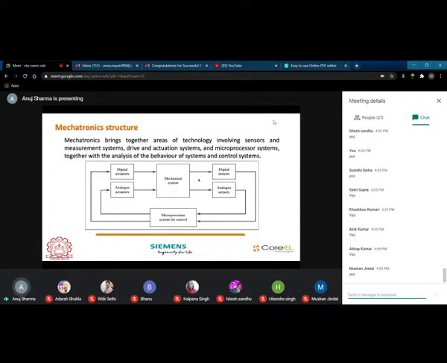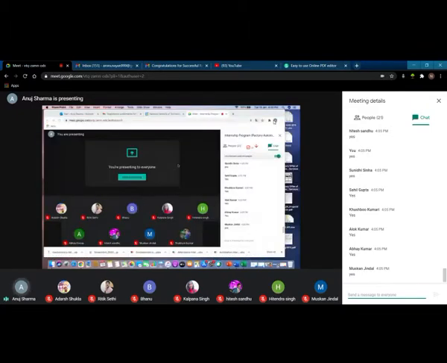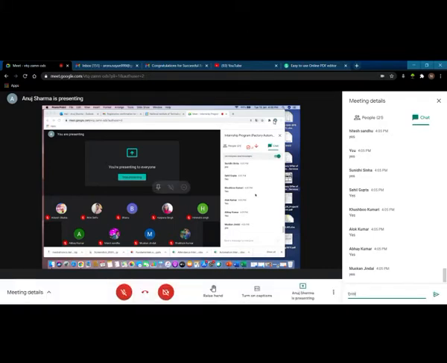As I told you earlier, these lines matter most. There are three kinds of flows in a system. You need to understand that too. Those three kinds of flows are energy flow, material flow or mass flow, and information flow. Okay, so just write in the chat box what the three types of flows in a mechatronic system are. I want an answer from all of you. Class, I need an answer from all of you.